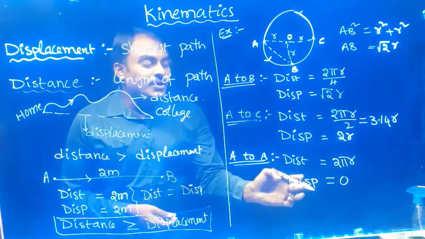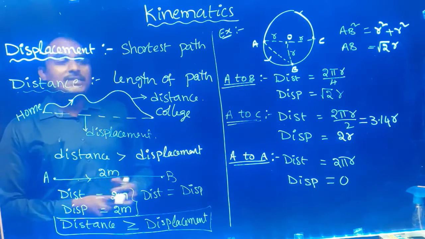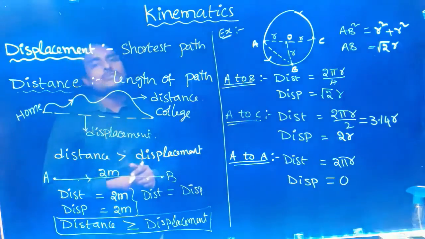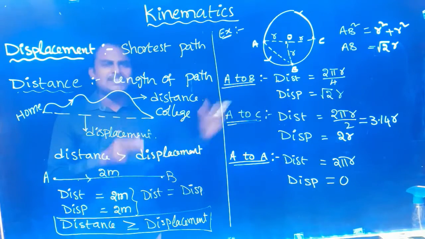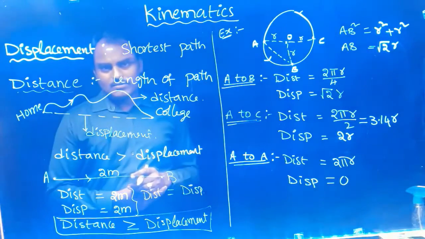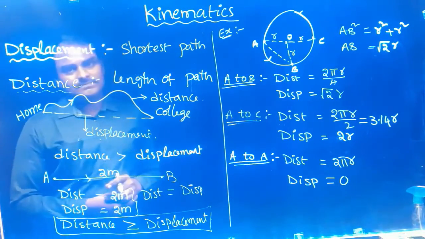So now you need to conclude one more point here about displacement and distance. Here displacement can increase or again decrease back to 0, or keep on increasing, or keep on decreasing, like that it might become 0 also. But distance keeps on increasing only.